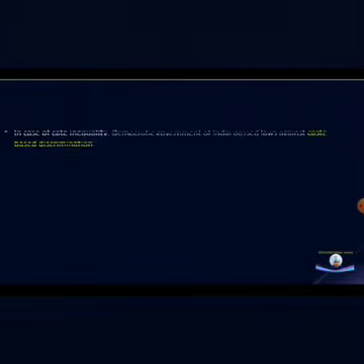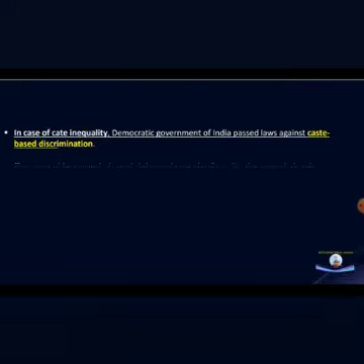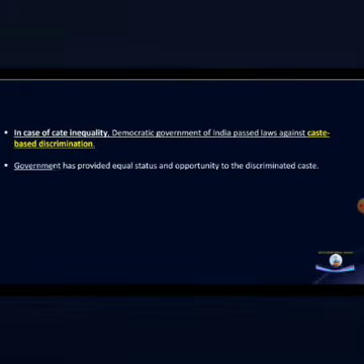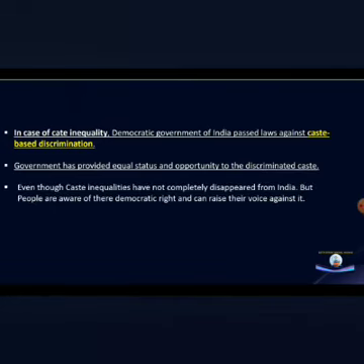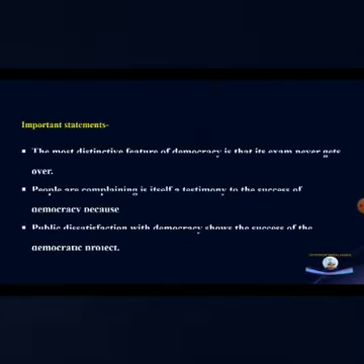In case of caste inequality, the democratic government of India has passed laws against caste-based discrimination. Government has provided equal status and opportunity to the discriminated castes. Even though caste inequalities have not completely disappeared from India, people are aware of their democratic rights and can raise their voice against it. Next, we have some statements to justify.